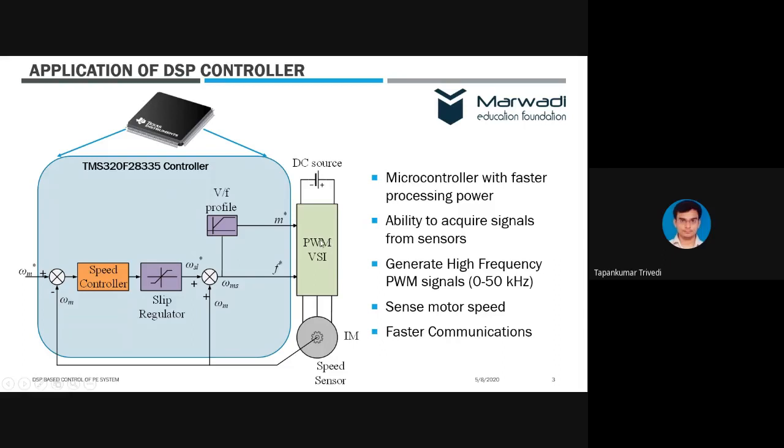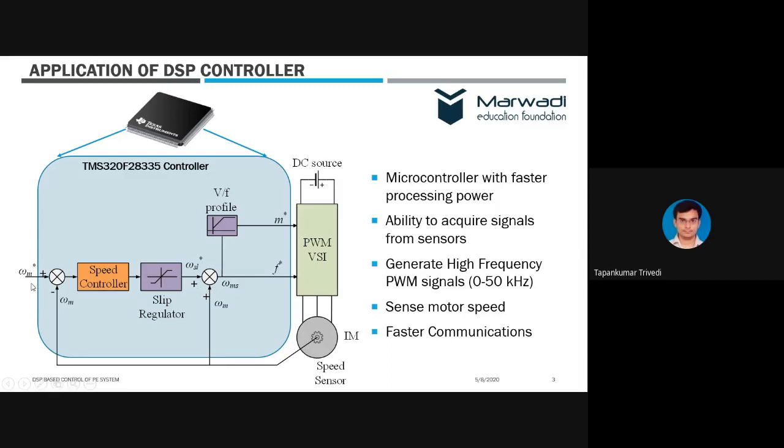There is an inverter, taking a DC power supply and feeding an induction motor. The speed of this induction motor is to be controlled. To control that speed, we try to control the modulation index as well as the frequency of the voltage source inverter. But for that, there is an algorithm or block diagram.